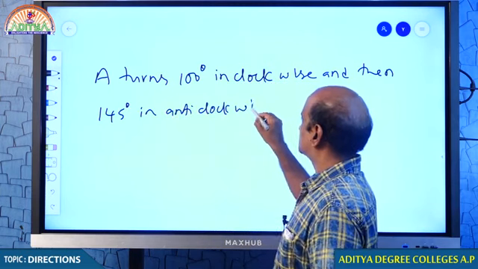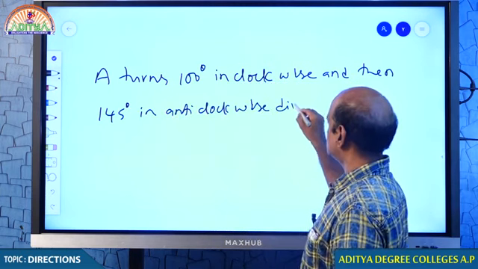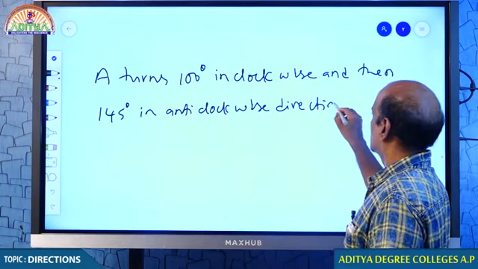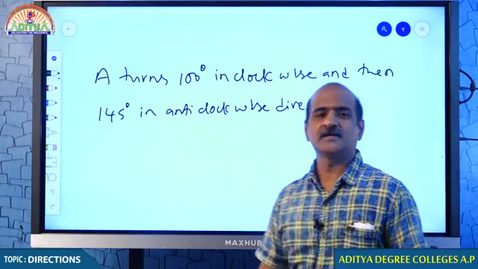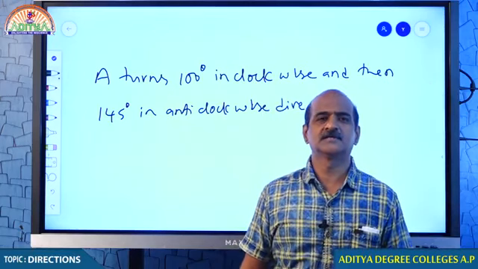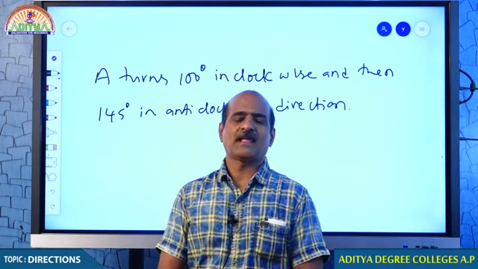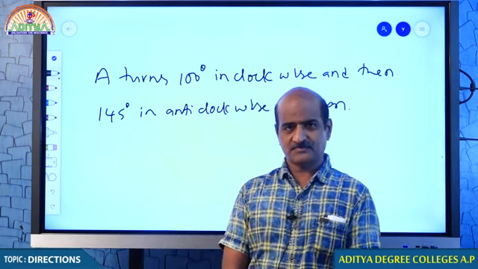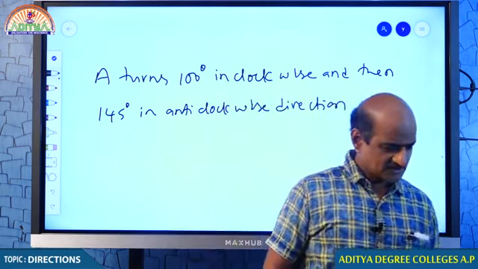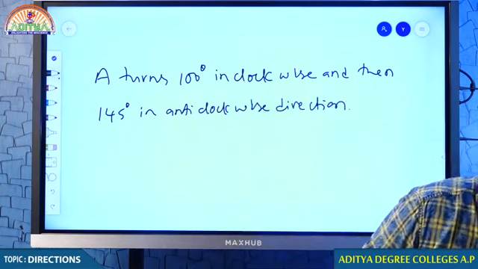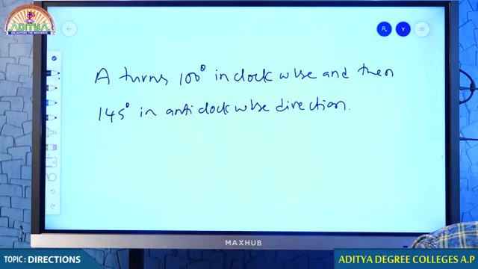If this is the case, now you have to mention where A is turning, where A is facing, in which direction. This is my point. Students, start. Now I am giving this question to you. I want to know the answer from your side. Come on students, start.